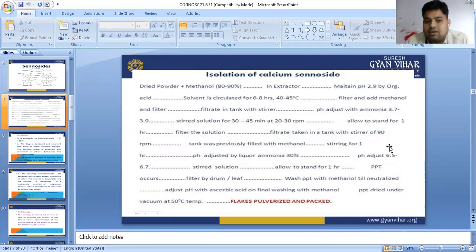Second time we stir, and the pH is adjusted with liquor ammonia, liquid ammonia 30%, to 6.5 to 6.7. Stir the solution, allow to stand for 1 hour. The precipitate occurs, it means the precipitate is going to form. Filter with the drum or leaf and wash the precipitate with methanol till neutralized, and adjust the pH with ascorbic acid on final washing with methanol. The precipitate is dried under vacuum at 50 degrees centigrade, pulverized and packed. So this is the method of isolation of sennosides.